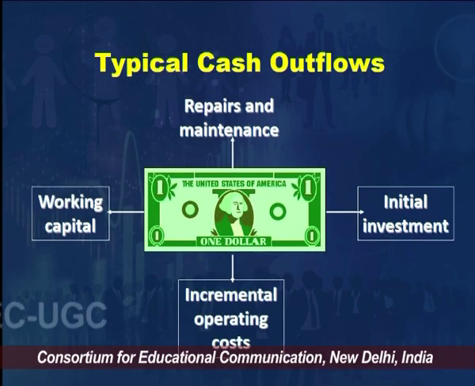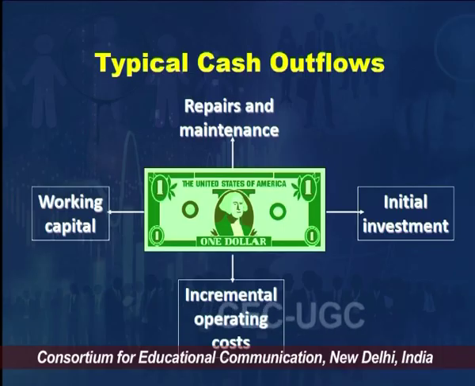Same way we have cash outflows as well. The four cash outflows are repair and maintenance, initial investment, incremental operating cost and working capital. Working capital we just discussed. When we started the new project machinery, we needed more people to work, we needed more cash, bank balance, more debtors, etc. That was the requirement of working capital.